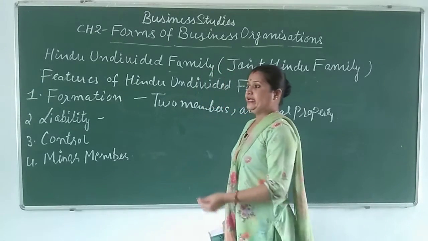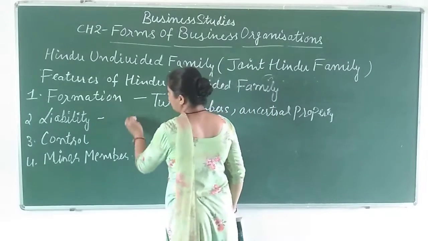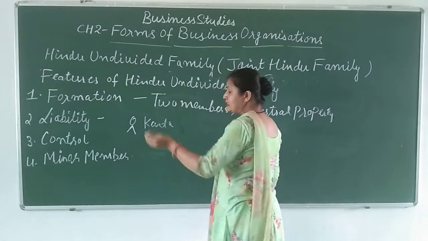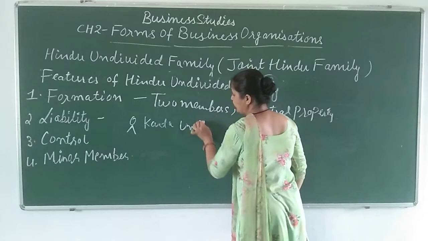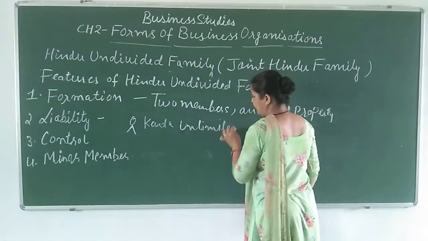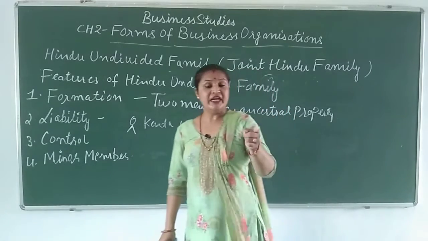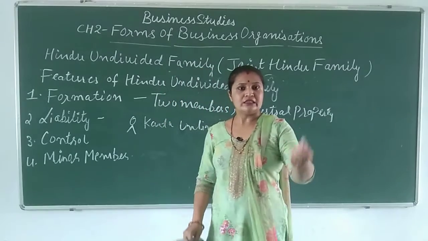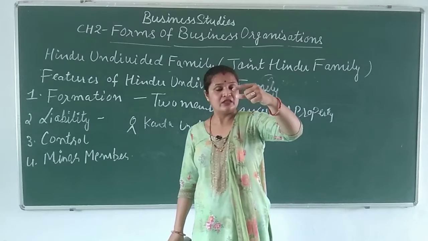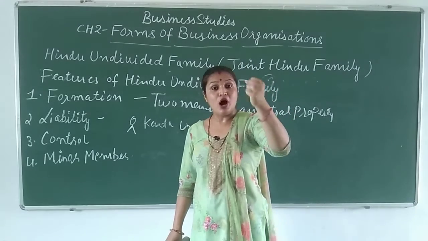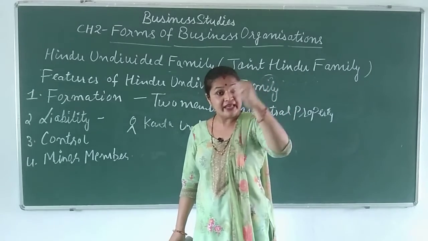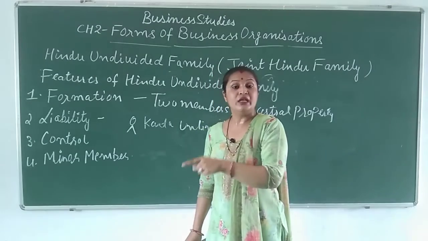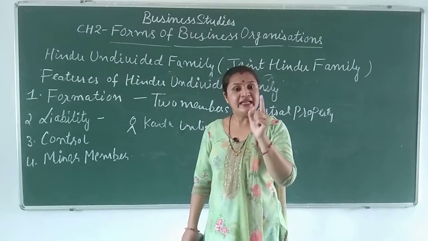So naturally his liability will be unlimited. Why will his liability be unlimited? Because he has started the business. He has formed that organization, so naturally he will have the unlimited liability.